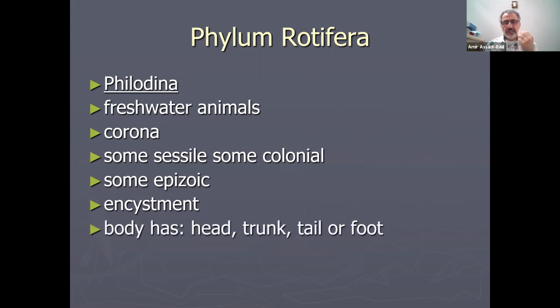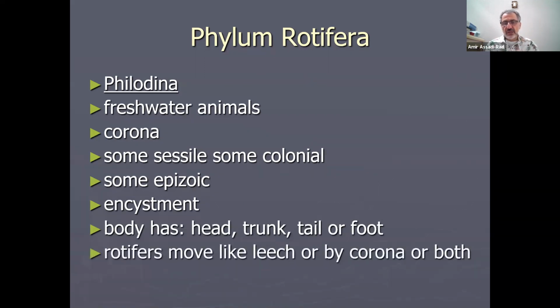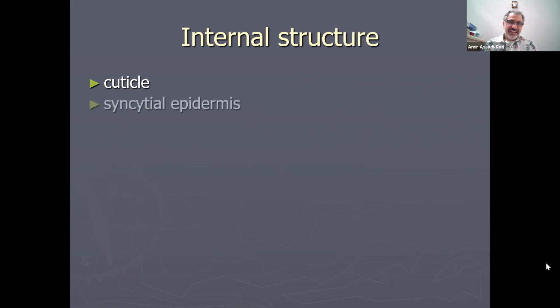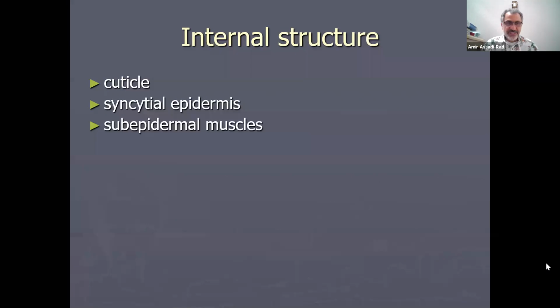Body has three parts: the head, trunk, and tail or foot. And rotifers move like a leech or by corona. Sorry about that. Let me turn off my cell phone. And then leeches and corona and the body. So internal structures, and the first thing I put is cuticle. Cuticle is the external structure, the most outer layer. The epidermis is syncytial. I guess I'm going from external to internal.